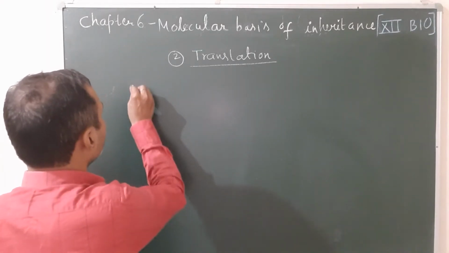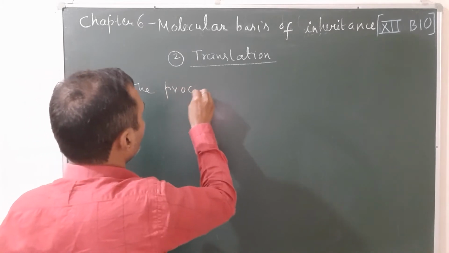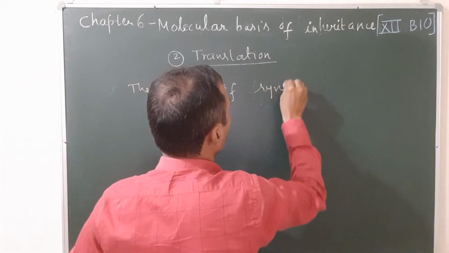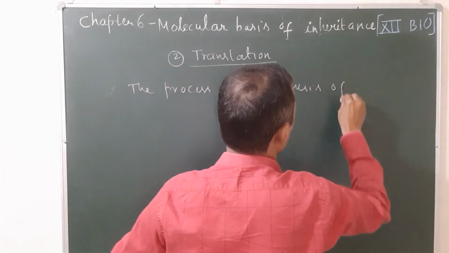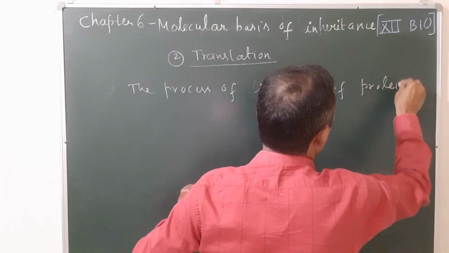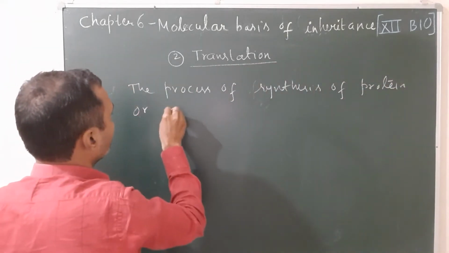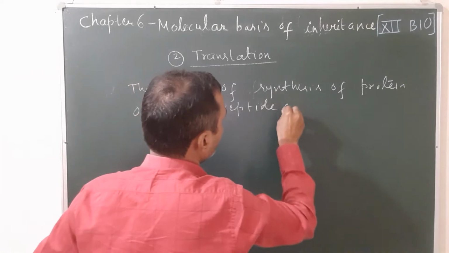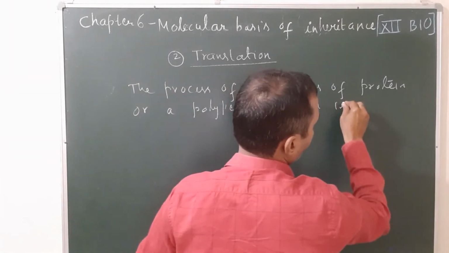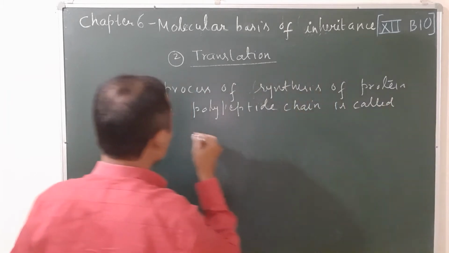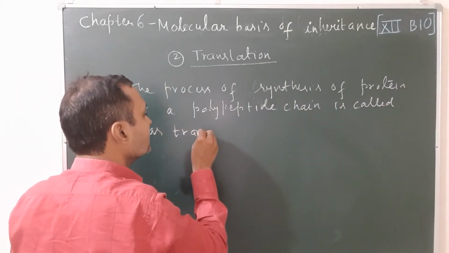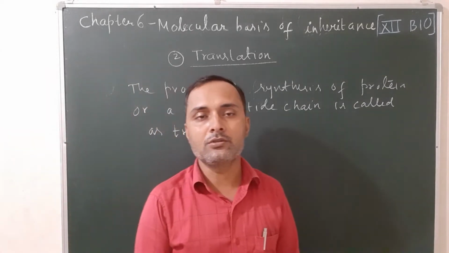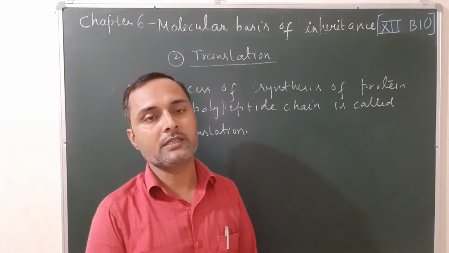The process of synthesis of protein, or you can say a polypeptide chain, is called translation. And during protein synthesis, there are a total of 20 amino acids that participate in translation.